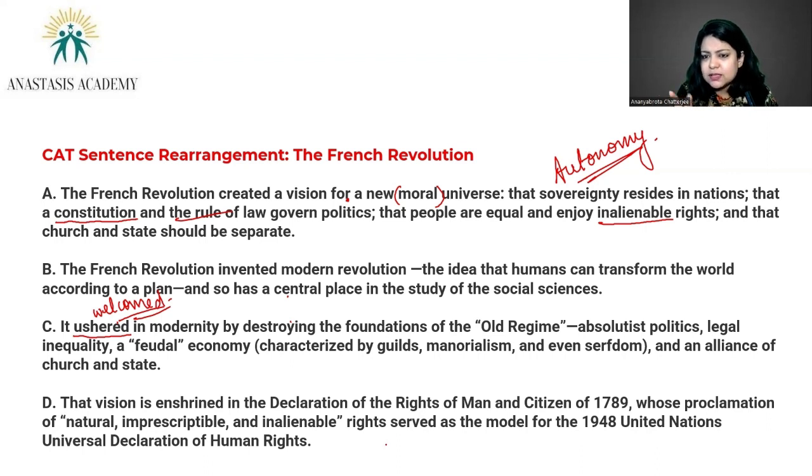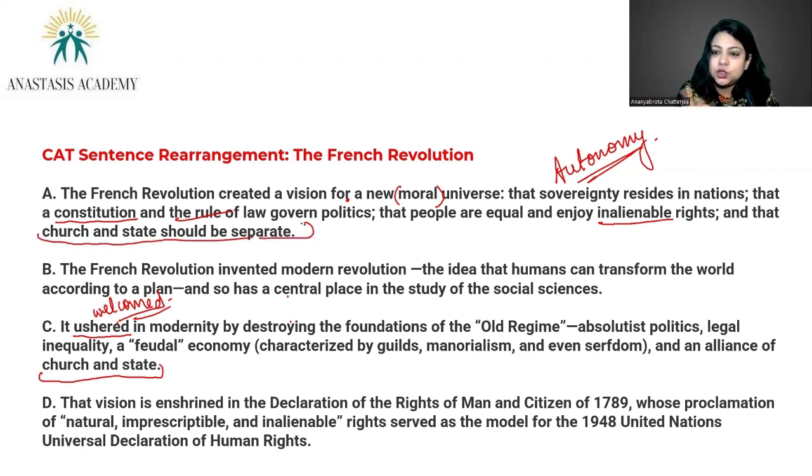These were the characteristic features of the old regime: absolutist politics, legal inequality, feudal economy, and these things. And an alliance of church and state. So in the old regime, church and state worked hand in hand, which was challenged in sentence A, which was challenged by the French Revolution clearly.